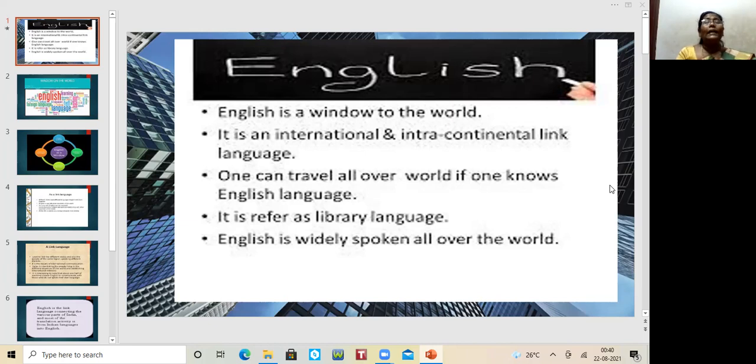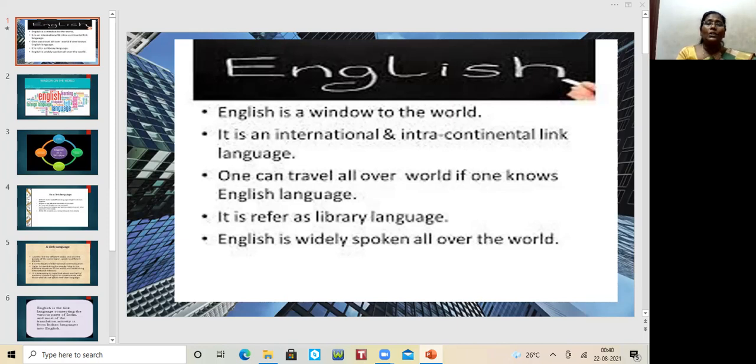language. Here, English is a window to the world. It means that through a window we can watch everything. That's the meaning of it. So when we learn English and develop our English language, we can surely see the whole world. We need not hesitate, we need not go backward, and we need not lose self-confidence. If we become very good at English speaking, you can see all over the world. Nothing will be hidden from your eyes. You can see everything. That's the reason English is considered a window to the world.